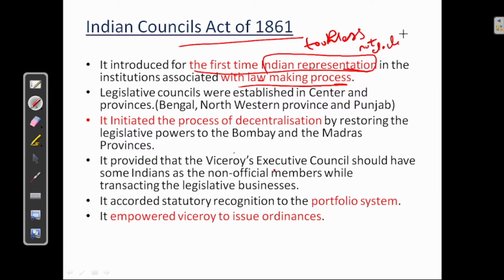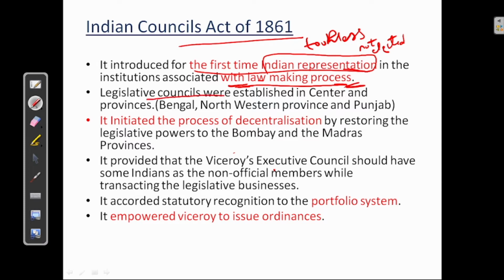Okay, they were not elected. The ones who were under the British control were appointed for the lawmaking process. That is why this is called as Toothless Act.